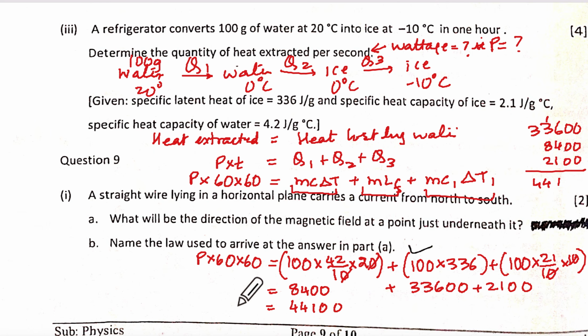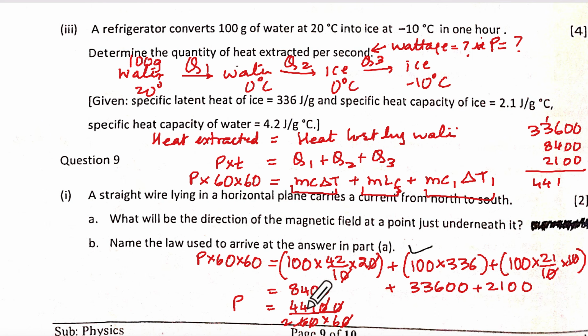44100. Correct? So power is equal to that upon 60 into 60. 2 zeros got cancelled and 3 will go because this is 21 into 21, no?